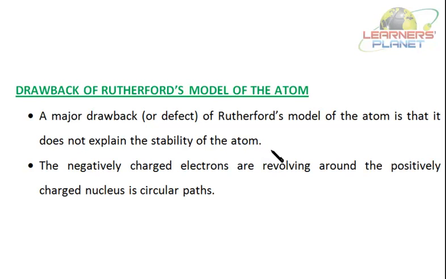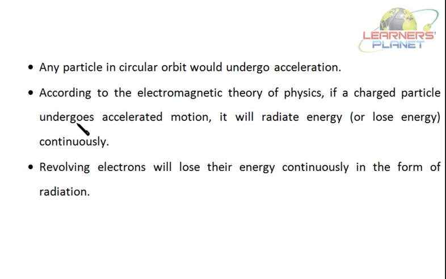So when you are writing, I am reading this out so that you can write your answers in a clear manner. The negatively charged electrons are revolving around the positively charged nucleus in circular paths. We have seen that image. Any particle in circular orbit would undergo acceleration. So it will get accelerated. According to the electromagnetic theory of physics, if a charged particle undergoes accelerated motion, it will radiate energy continuously. It's according to Clerk Maxwell also.